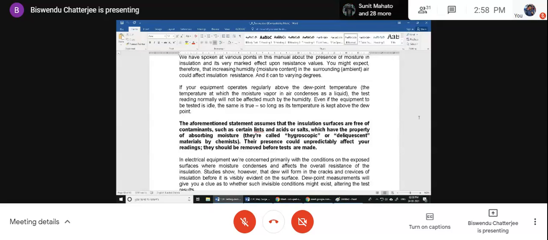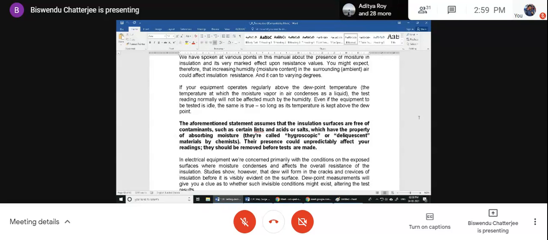So if you tape a conductor with cotton and put two conductors side by side with the cotton insulation, you cannot expect that in the rainy season and in the dry winter season, the insulation resistance will be the same.